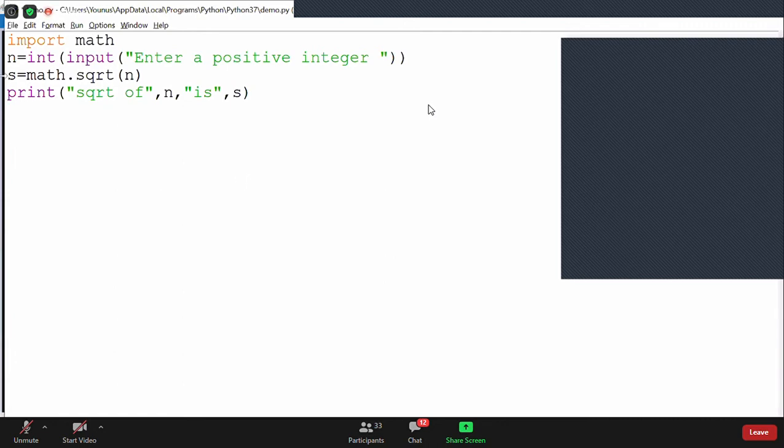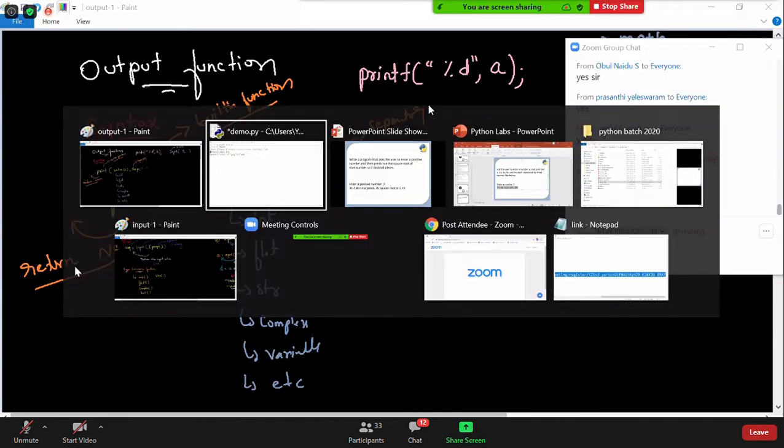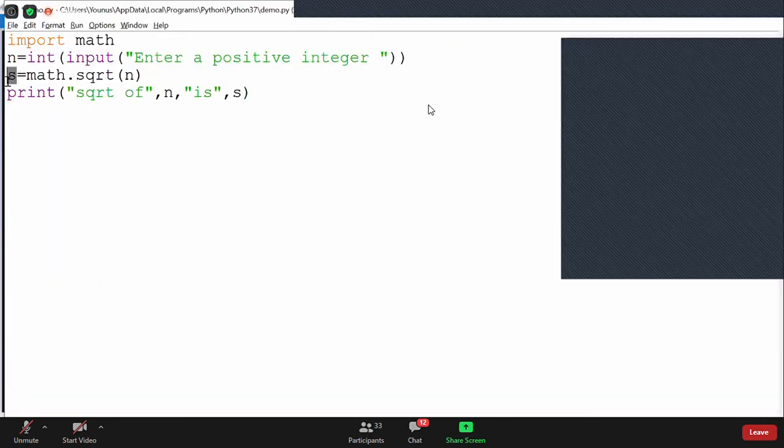Now I am finding the square root. The way you find the square root is math.sqrt of n, and the value will be stored in s. The square root value will be stored in s, because we learned that the sqrt function returns the square root. So when it returns, it will be stored in that variable. Remember, if any function returns a value, only then will you store it in a variable. So the result will be stored in the variable.